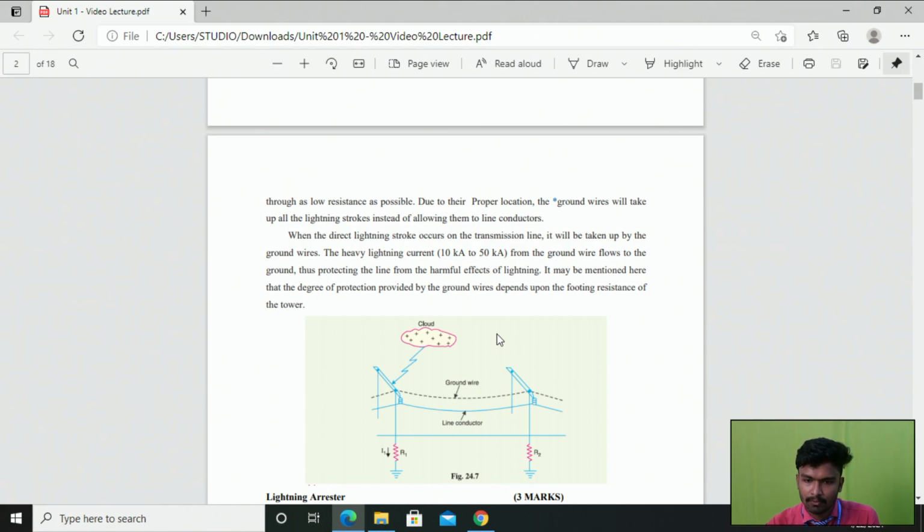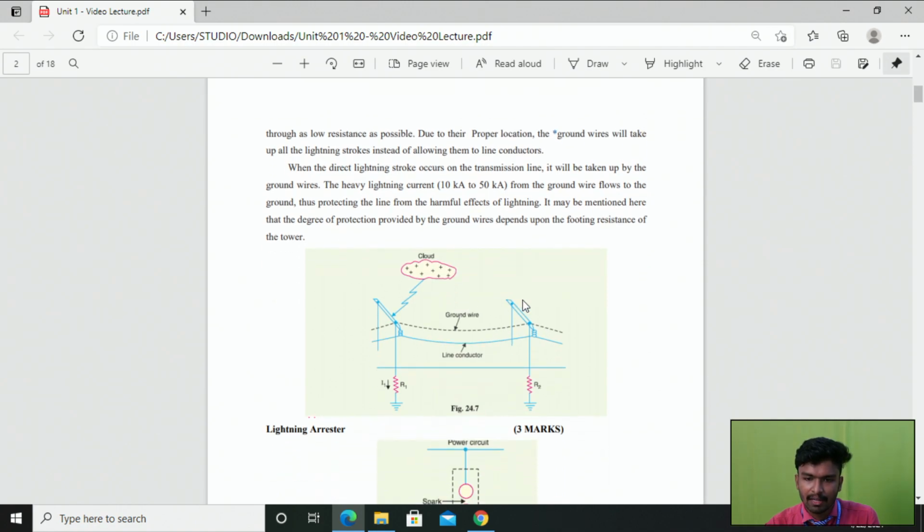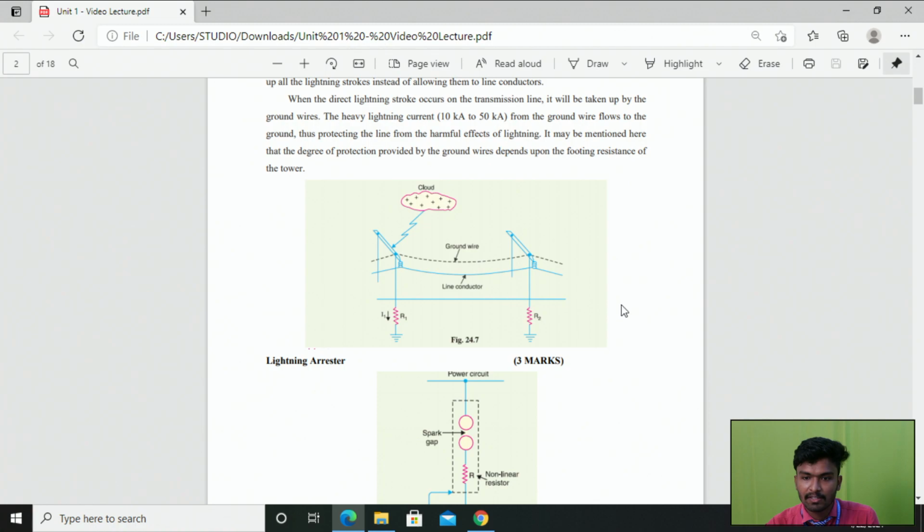It may be mentioned here that the degree of protection provided by the ground wire mainly depends upon the footing resistance of the tower. In every tower we are grounding one lead of our tower to the ground through the footing resistance. Here the footing resistance at tower 1 is R1 and at tower 2 is R2, right? Whenever lightning strokes fall onto the ground wire, it will divert that extra surge through the low footing resistance with the help of the tower installed at each location, right?